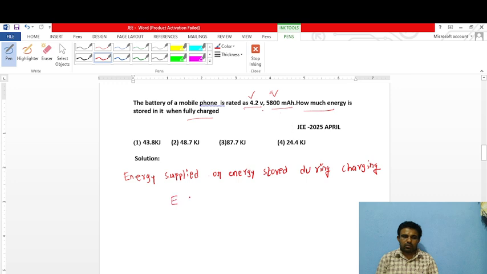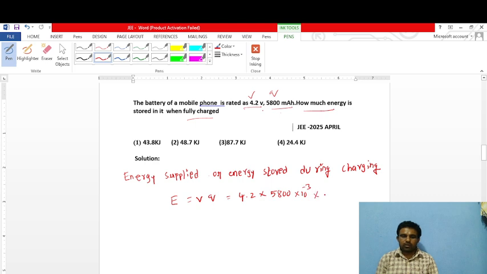E is equal to V into Q. So the V value is 4.2 into the Q value is 5800. Milli is 10 to the power of minus 3, given in milliamps. So hours is given, milliampere hours.